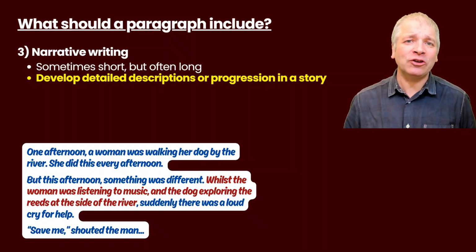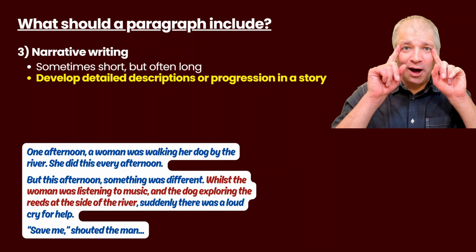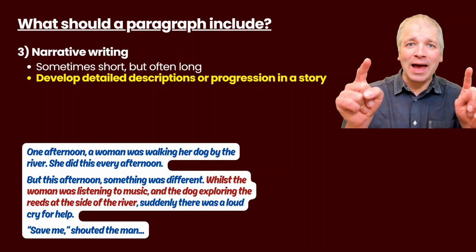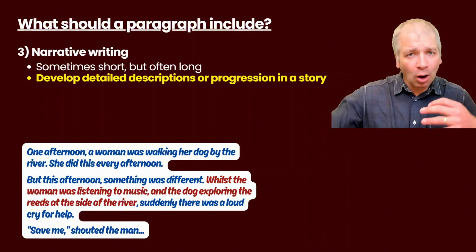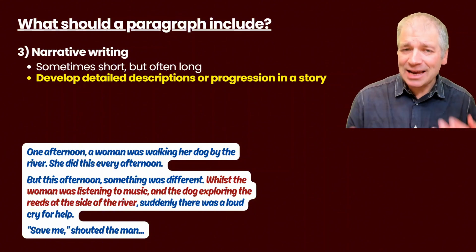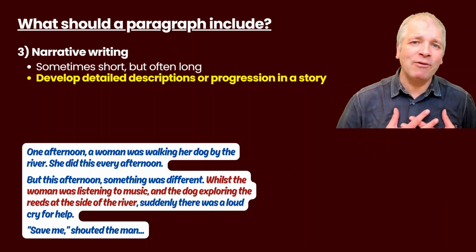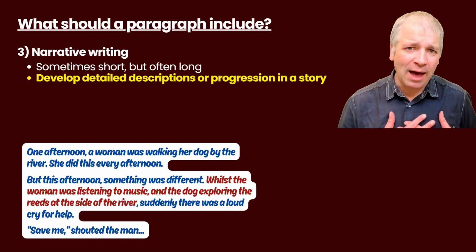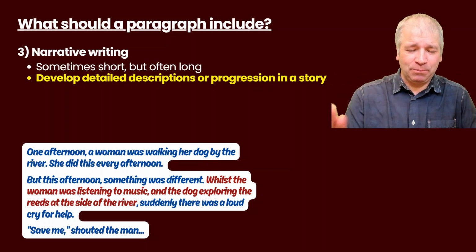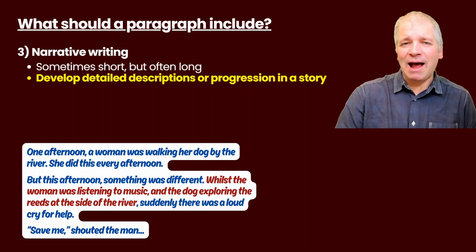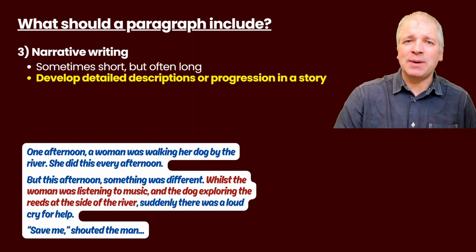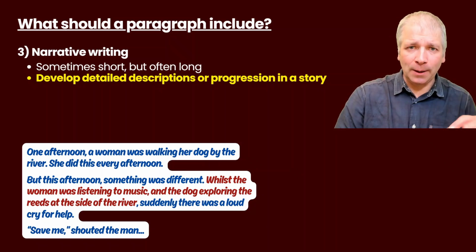This kind of information helps us to visualize what it's like to be there in the text. So very often writers will include a lot more information than they absolutely need to, so that when you're reading a narrative, you can feel like you're there. You can feel like you're really exploring and experiencing what the scene was at the time. And that sometimes makes narrative paragraphs longer.